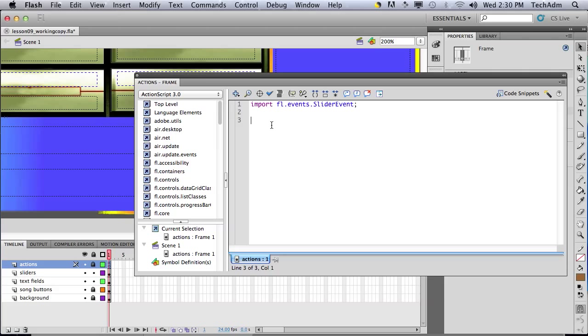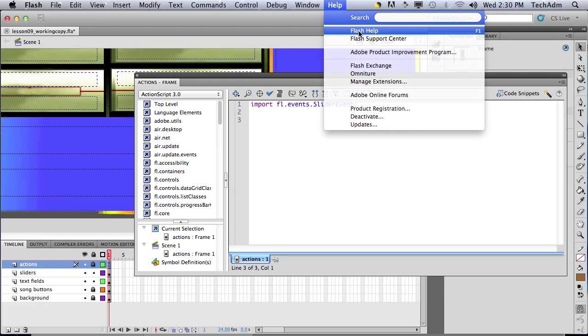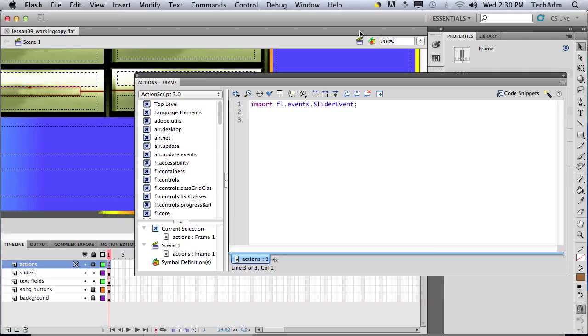So if we ever want to find out more about all these Flash classes, we can always go to Flash help here and find out all the different classes that are available for us to use. You can always come to language elements and see all the different types.